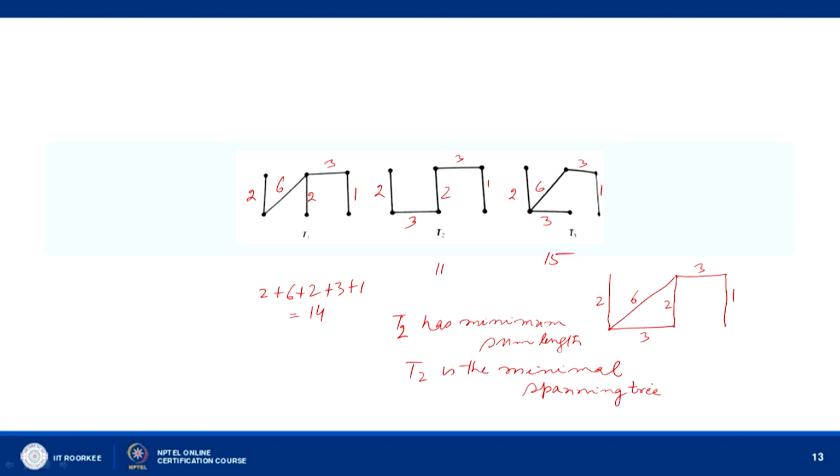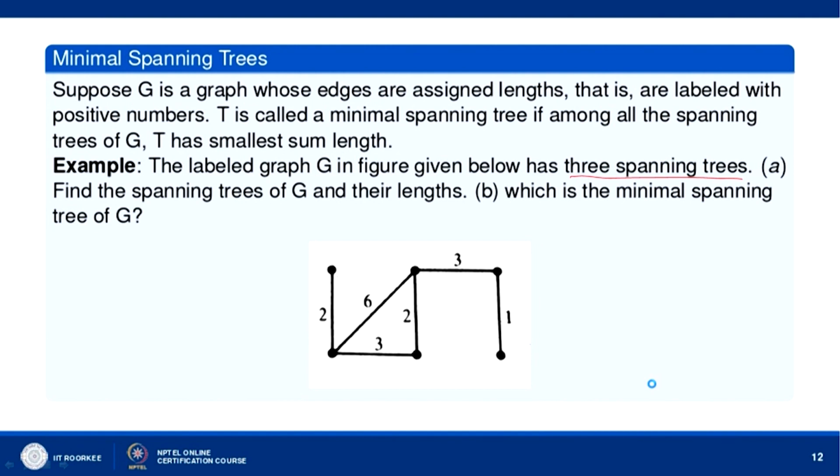So, for the given graph we first find all the spanning trees and then calculate the sum lengths. Then we find the smallest sum length. The spanning tree for which we get the smallest sum length will be the minimal spanning tree.